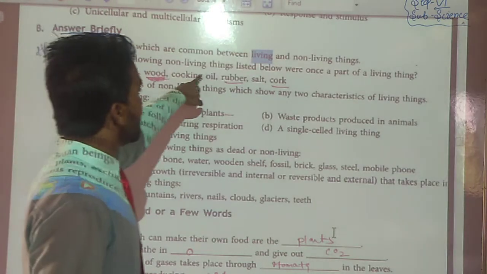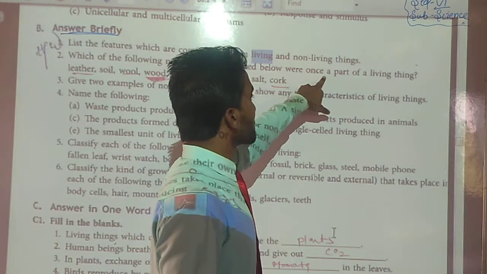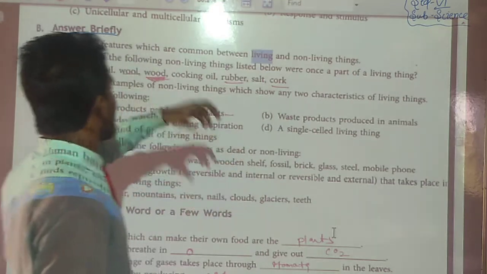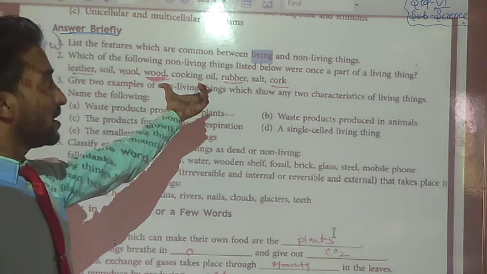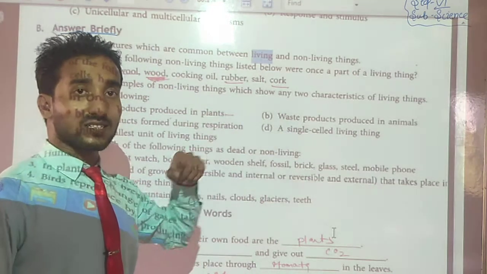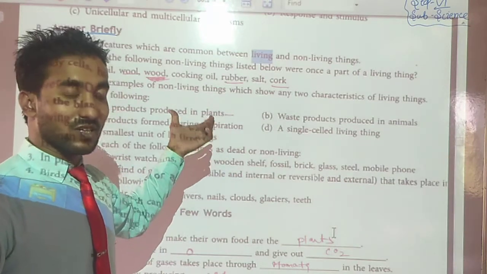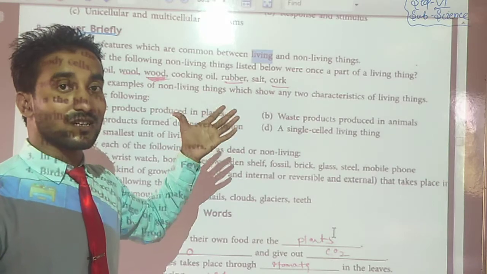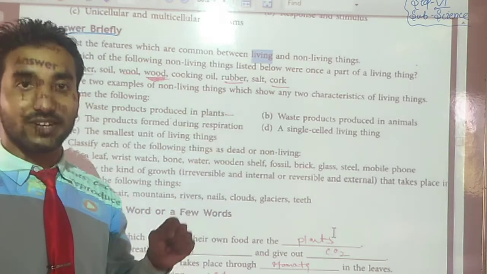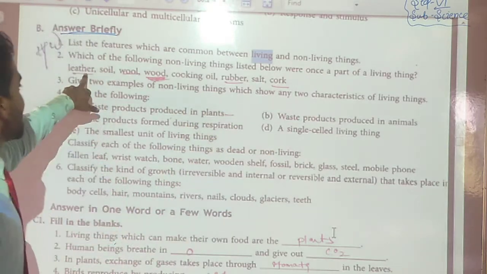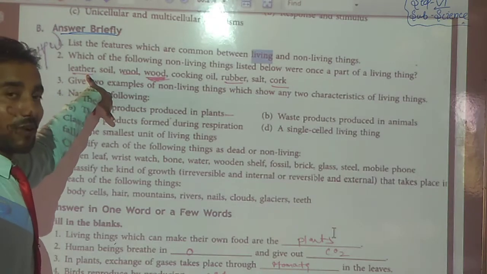Okay, students, see. Question number 2. Which of the following non-living things listed below were once a part of living things? A few examples are given, and among those examples we have to find out whether those articles were once a part of living things. So see, leather. Do you think leather is a part of living things?